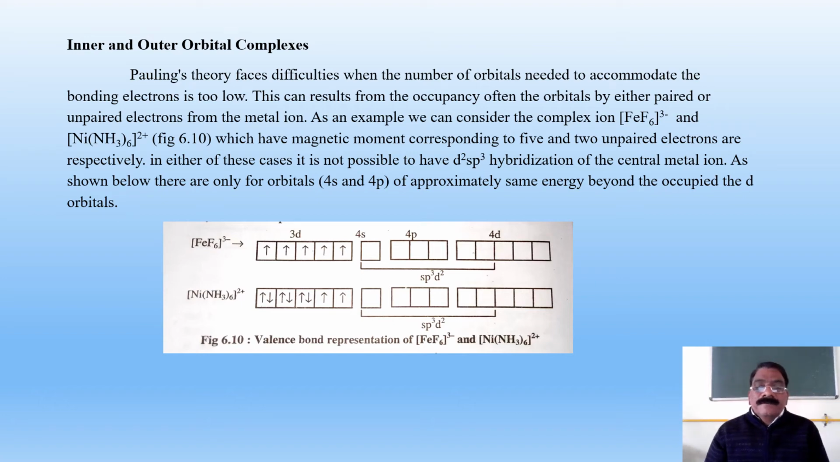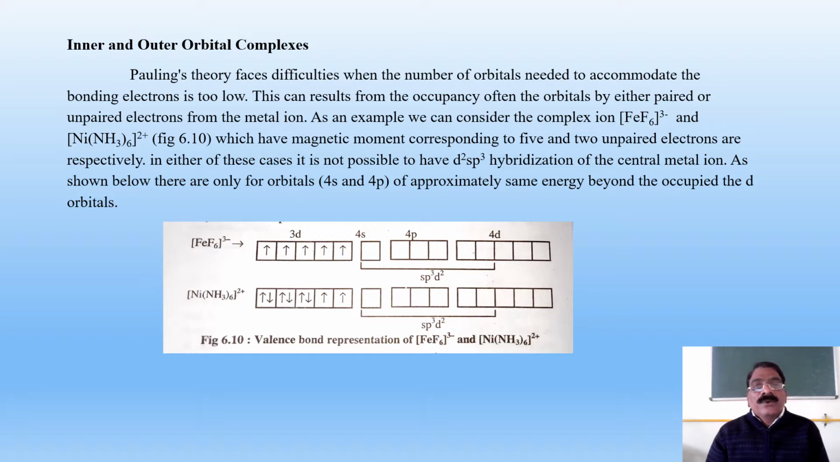Good morning, students. Today we are going to see inner and outer orbital complexes. Generally, this concept comes into picture when there is bonding in octahedral complexes with two types of hybridization, that is d2sp3 and sp3d2.